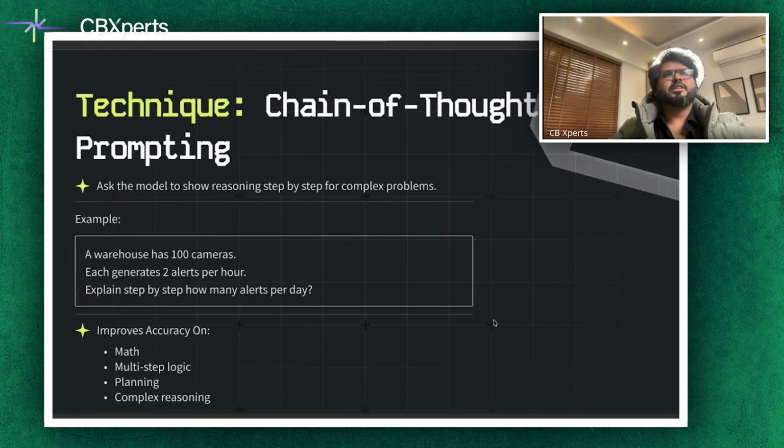And this is something which you must have heard about a lot, which is chain of thought. Chain of thought prompting asks the model to reveal its reasoning step by step. Think of it with an example. A warehouse has 100 cameras. Each generates 2 alerts per hour. Explain step by step how many alerts there are on a daily basis. So you're asking the model to reveal its reasoning step by step for complex problems.